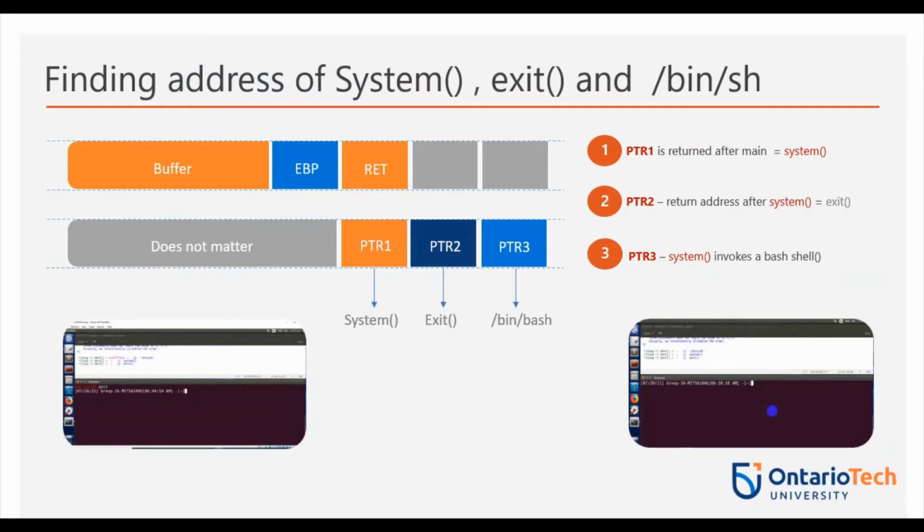Now the key to making the return-to-libc exploit successful depends upon three major things. Number one, switch off the appropriate countermeasures. Number two, if it's not a setuid program, map to the Z shell and give the appropriate privileges. And finally, the most important, find the exact addresses of system, exit, and the shell string /bin/sh.